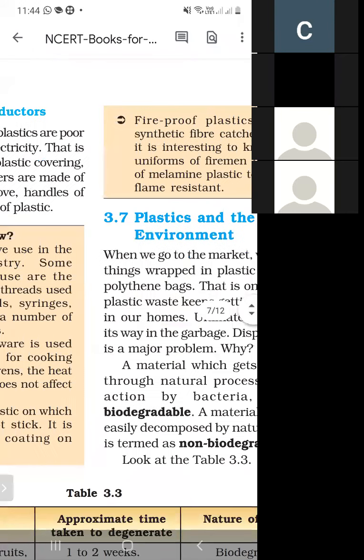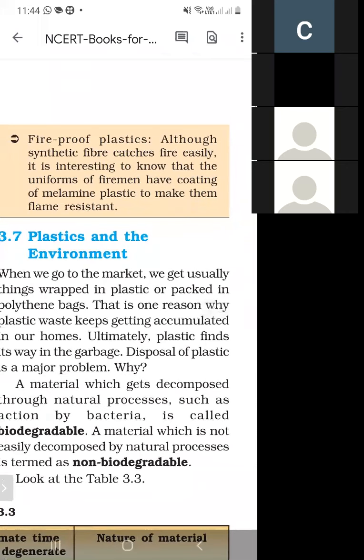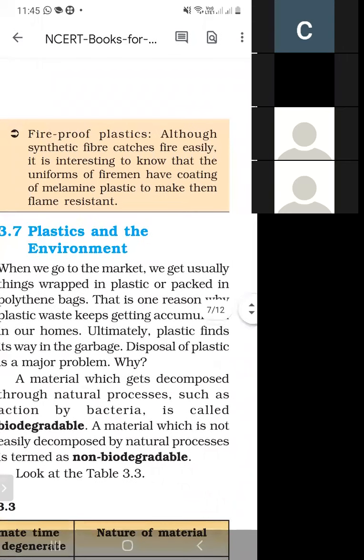And next is fireproof plastic. Although synthetic fibers catch fire easily, it is interesting to know that the uniform of firemen has a coating of melamine plastic to make it flame resistant. And why do they have a coating of melamine?